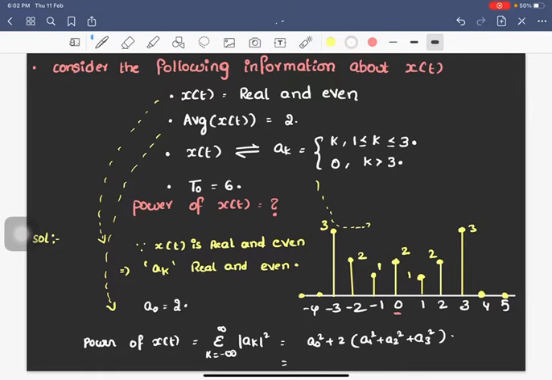That's why I wrote 2 times that. A naught square is 4, plus 2 times (1 plus 4 plus 9), that is 14 times 2, 28, plus 4 gives 32. So the answer is 32. The power of x of t is 32. So this is the question.